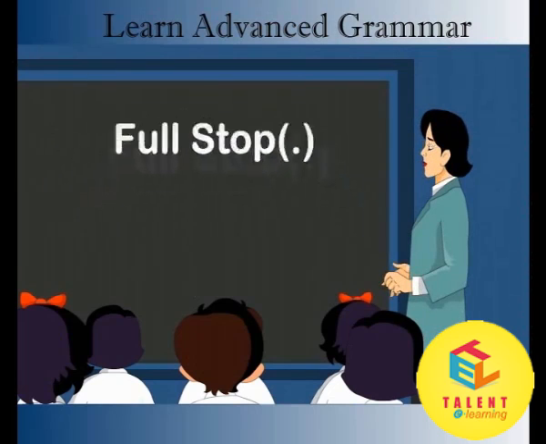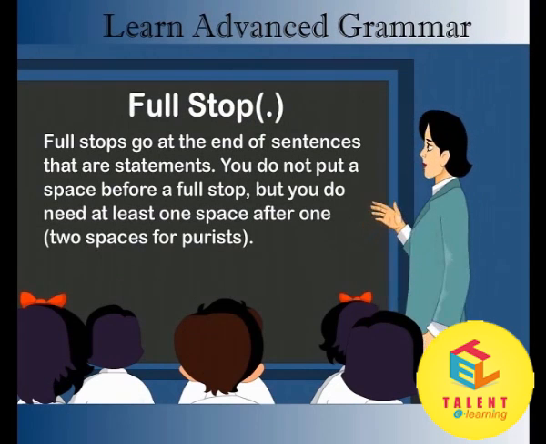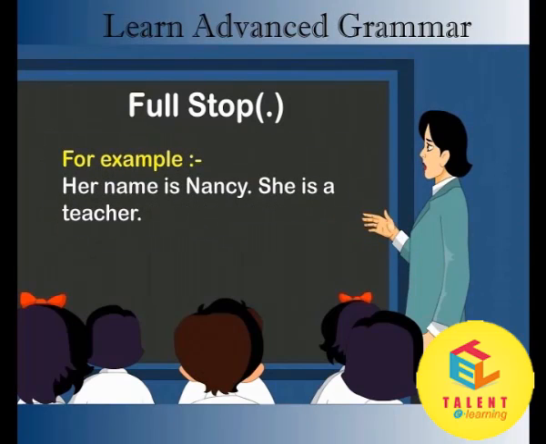Full stop. Full stops go at the end of sentences that are statements. You do not put a space before a full stop, but you do need at least one space after one. Two spaces for purists. For example: Her name is Nancy. She is a teacher.